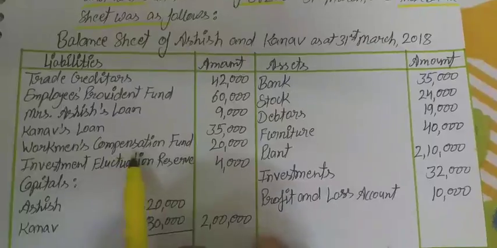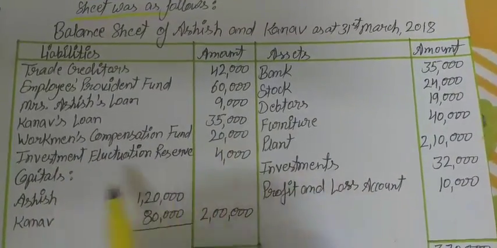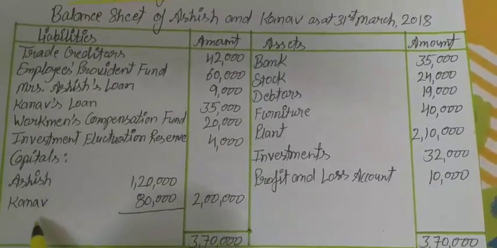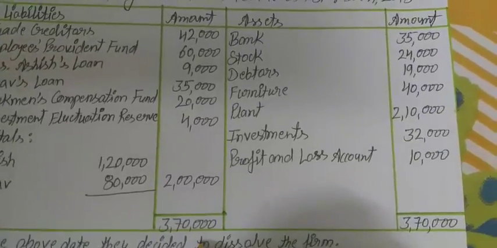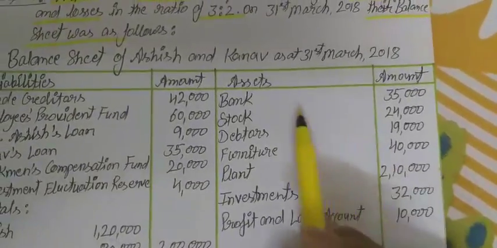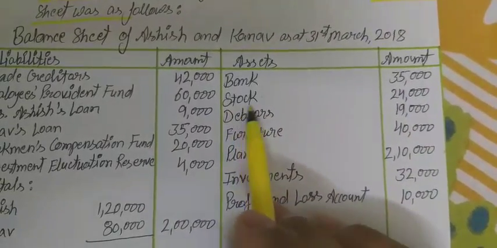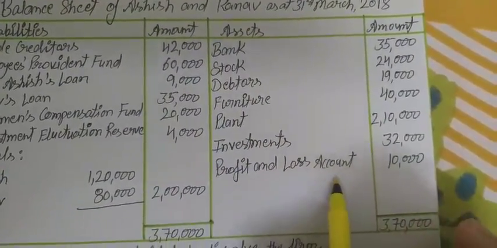Next, workman's compensation fund, investment fluctuation reserve, and now the capitals of Ashish and Kanav, 1,20,000 and 80,000, 2 lakh. Total of balance is 3,70,000. Now on the asset side: bank 35,000, stock, debtors, furniture, plant, investment, profit and loss account.